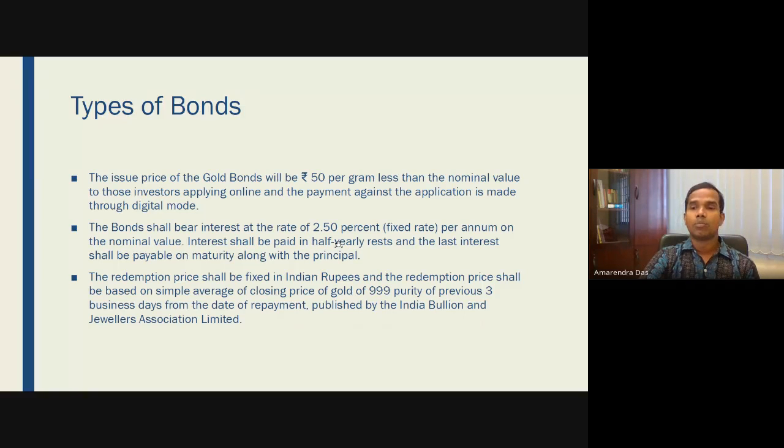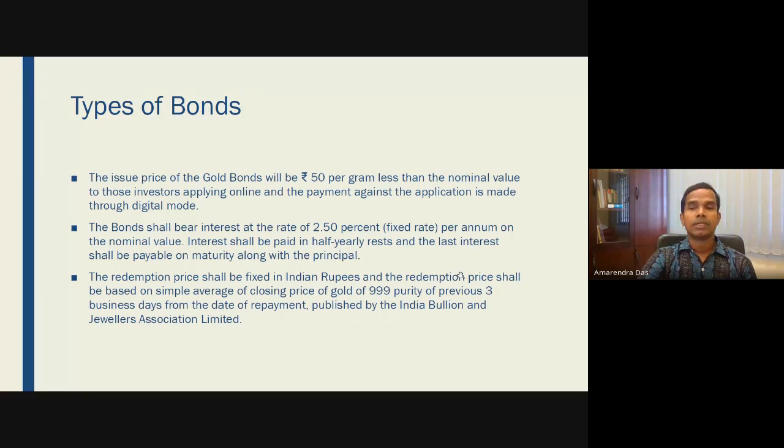It is fixed per annum, and remember, sovereign gold bonds basically give return from both sides. It gives you a lower rate of interest, that is 2.50, but at the same time, you will be getting the market price of the gold, and interest you will be getting every half yearly. And when you want to redeem, when you want to sell the sovereign gold bond, you will be getting it.